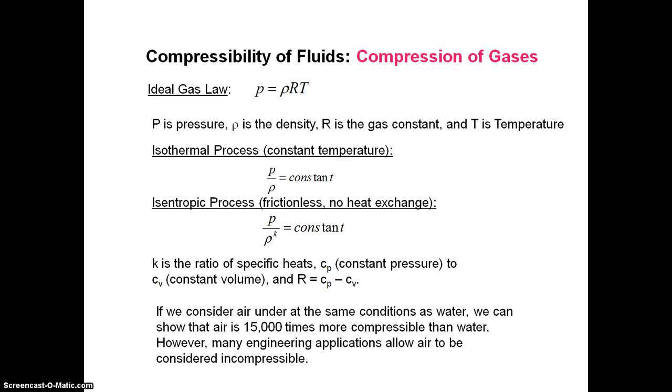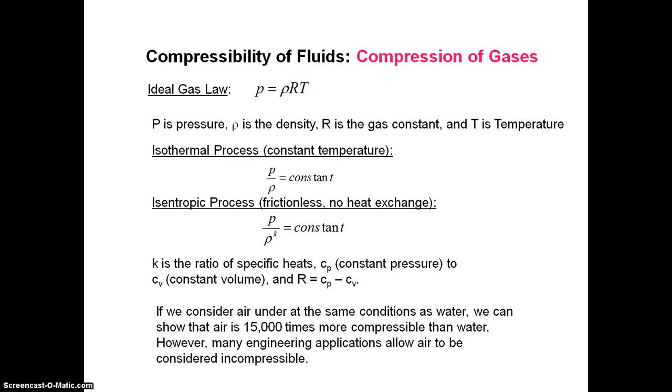Compressibility of fluids, that is compression of gases. Ideal gas law is P is equal to ρRT, where P is the pressure, ρ is the density, R is the gas constant, and T is the temperature. Isothermal process, that is constant temperature, P by ρ is constant. And isentropic process, that is frictionless and no heat change, P by ρ to the power of k is equal to constant, where k is the ratio of specific heats, Cp at constant pressure to Cv at constant volume, and R is equal to Cp minus Cv.